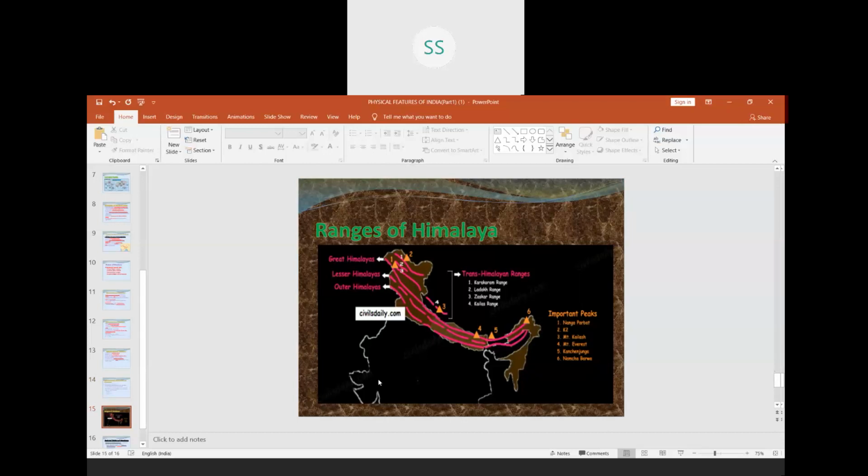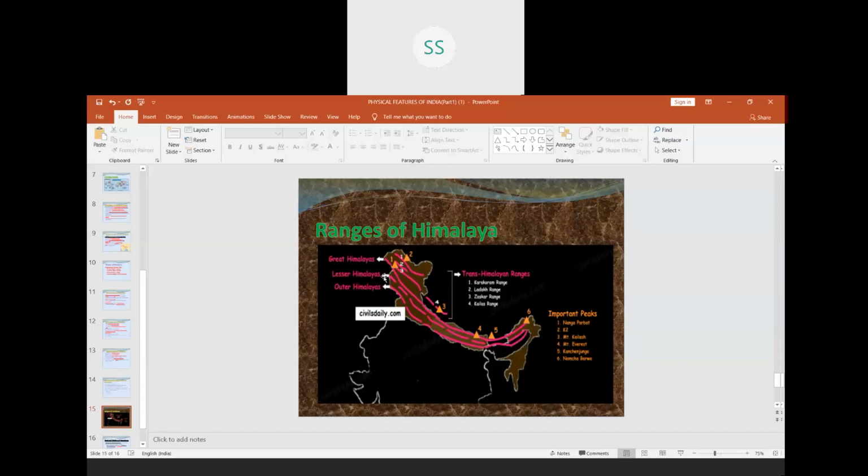Children, we have the different ranges of the Himalayas here. You can see the map. We have all the ranges here, with 1, 2, 3 written over there. We have the Karakoram range, which I have written here as 1. Then the second range is the Ladakh range. Then we have the Zaskar range, and then the fourth one, that is the Kailash range.